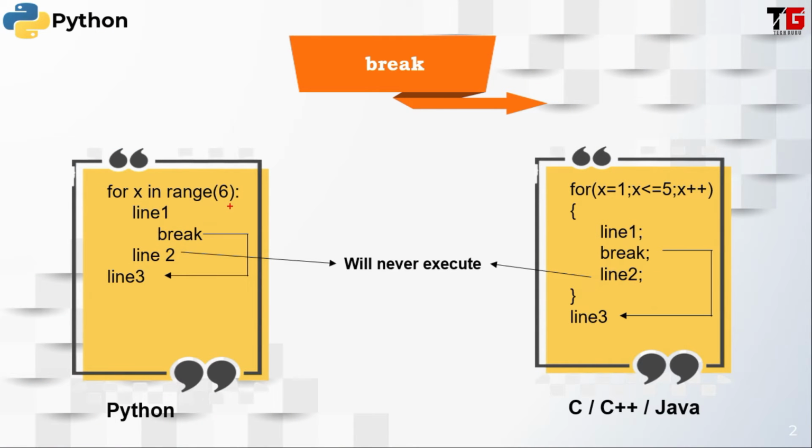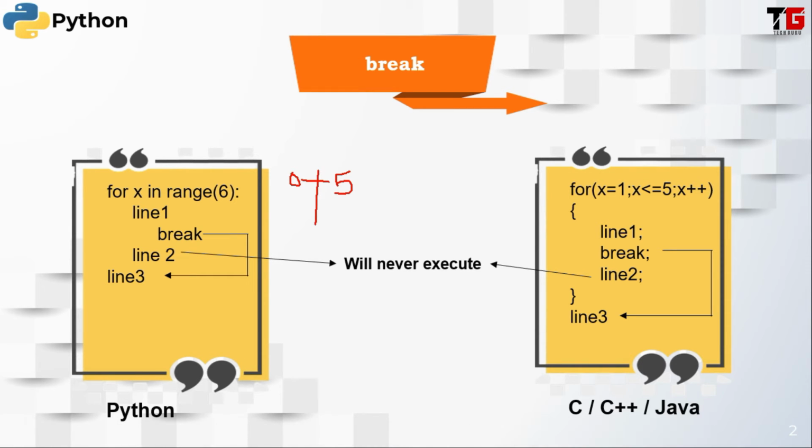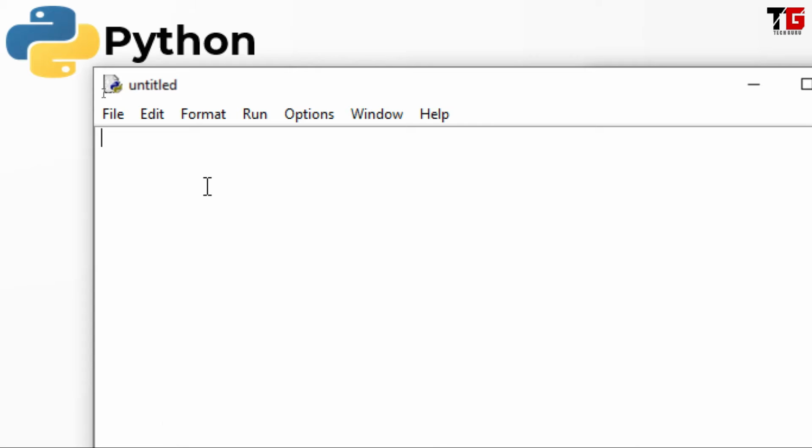Friends, in my previous video I told you about for loop. Here I have put a loop for x in range 6. It means the loop will run from 0 to 5. But sometimes it happens that we want to stop our loop in between. If you want to stop your loop in between, for that we use the break statement. So break means stop the loop and bring the cursor out from the loop. And break statement is also used in other programming languages like C, C++ and Java. Let's see its example.